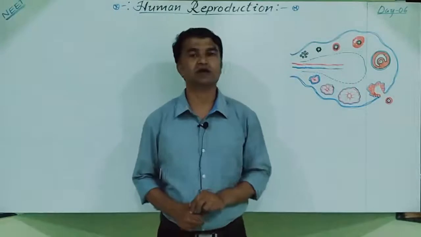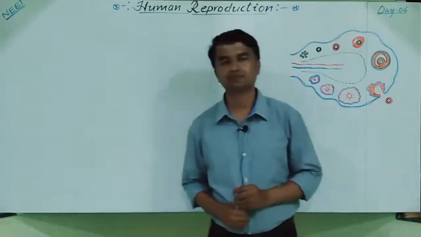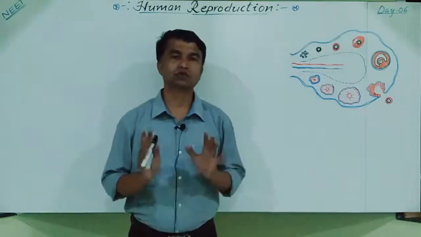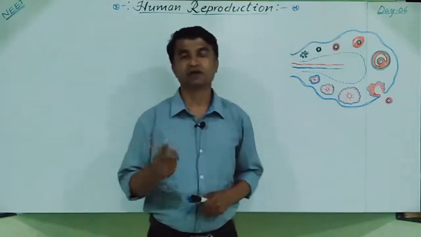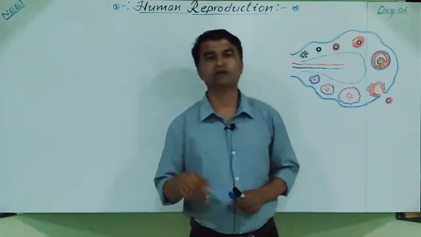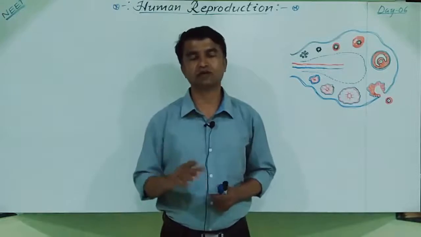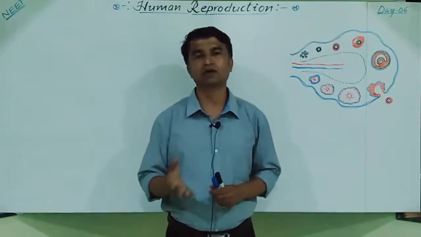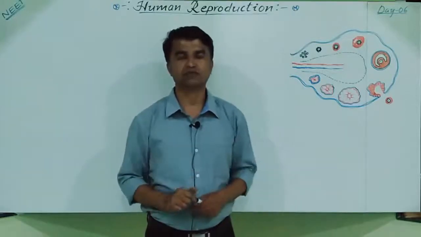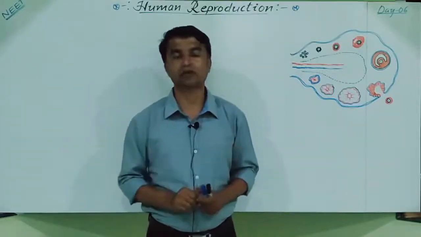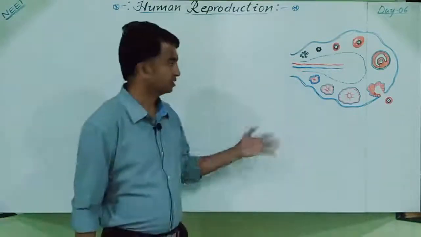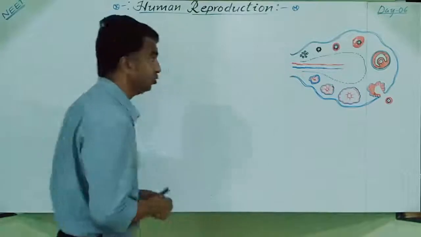This is the sixth day of the same chapter, human reproduction. In the last class we studied gametogenesis, in which we covered only spermatogenesis. Gametogenesis means the formation of either sperm or ova in the respective gonad, the formation of the gamete in the gonad only. Gametes are haploid, so gonads are the specific structures where gametogenesis occurs. In the male it is called spermatogenesis. In the female it is called oogenesis. So today we are going to cover the same topic under gametogenesis, that is oogenesis.